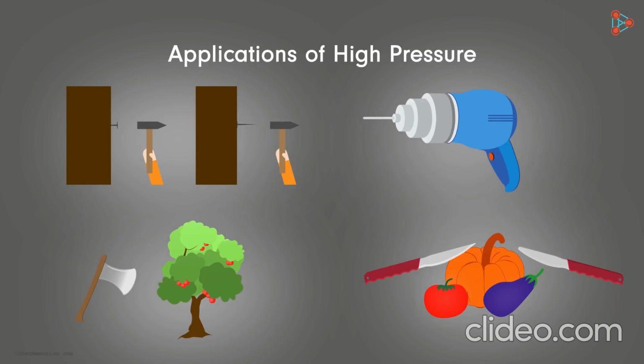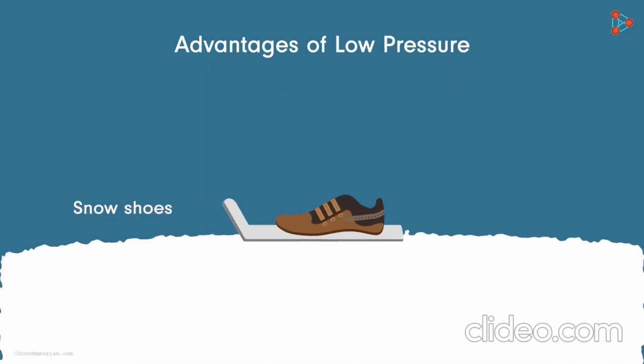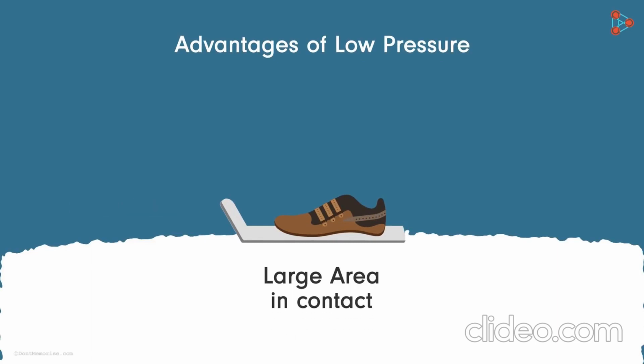There are situations where we require low pressure. Let us see some applications or advantages of low pressure. We use snowshoes to walk on snow. The reason for that is simple. Due to the larger area in contact with the snow, snowshoes reduce the pressure on the snow. We are able to walk on it without our feet sinking deep inside.